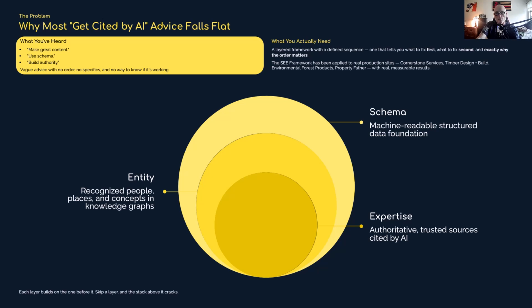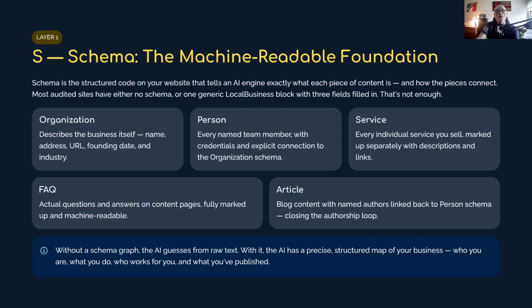The reason this matters for AI is that schema gives the engine a machine-readable map of who you are, what you do, who works for you, and what you've published.